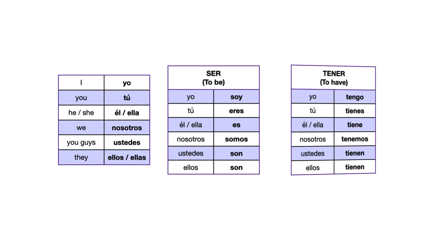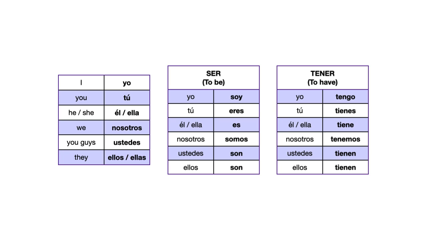And we have the verb tener. Yo tengo, tú tienes, él tiene, ella tiene, nosotros tenemos, ustedes tienen, ellos tienen. All of this material you need to memorize, okay?